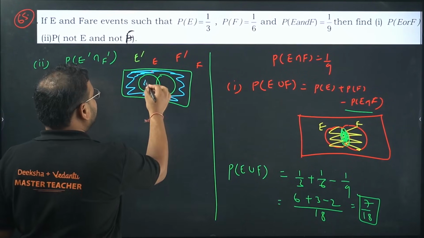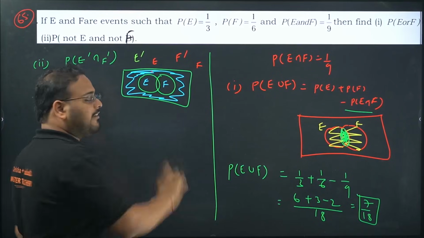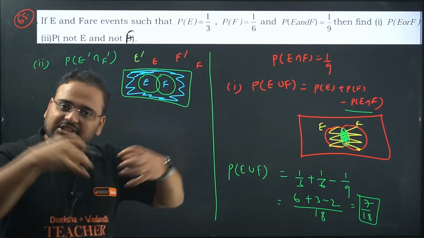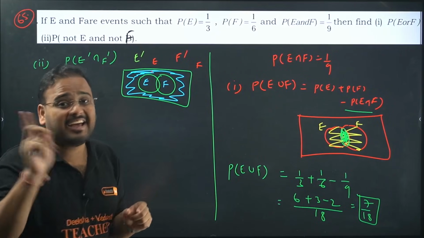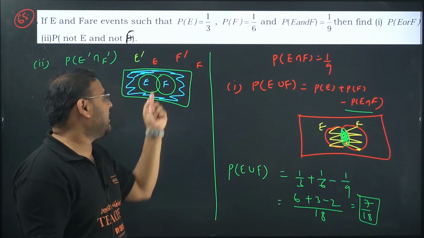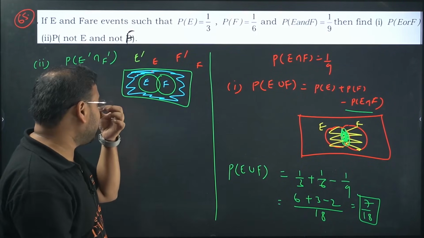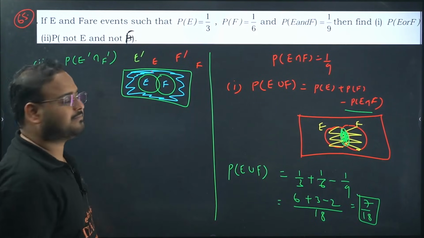In the case of E dash, E was not there, and in the case of F dash, F was not there. So when you take the intersection, you will not get E and F. I'll repeat. In the case of E dash, E was not there, and in the case of F dash, F was not there. So when you take the intersection, you will not have E and F.